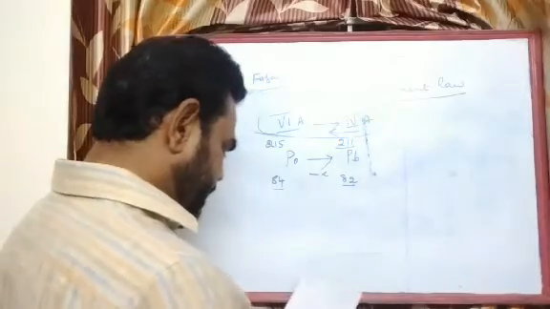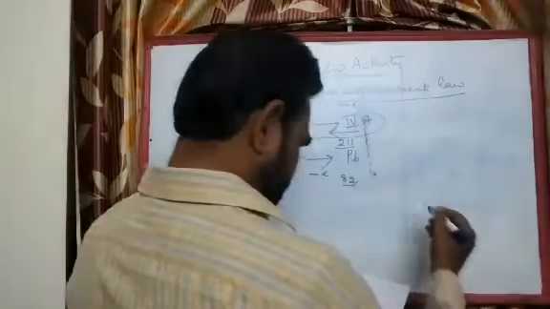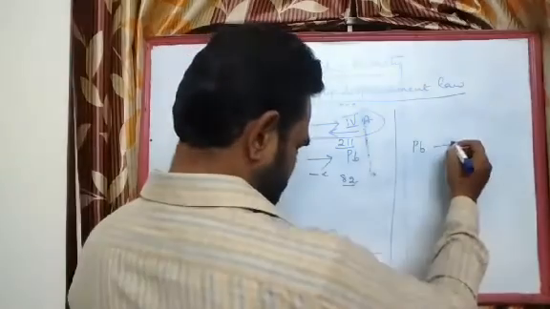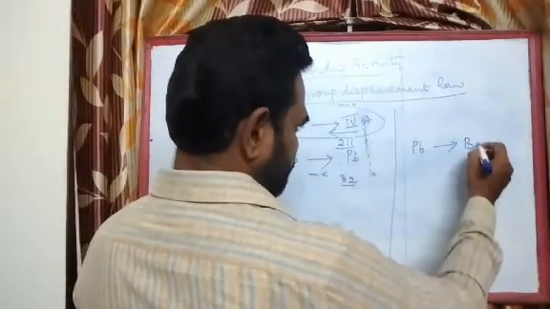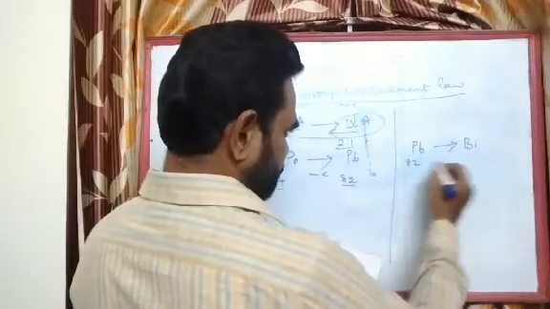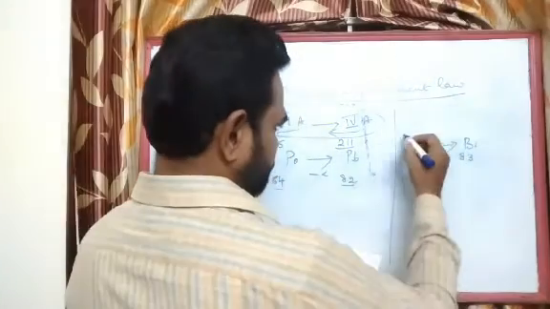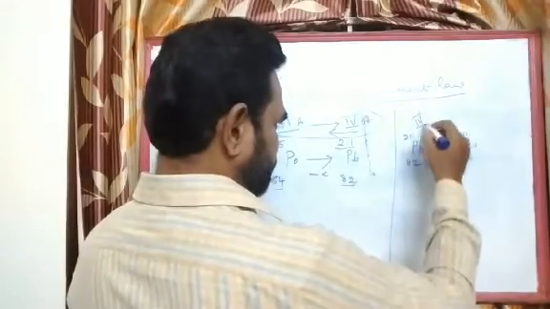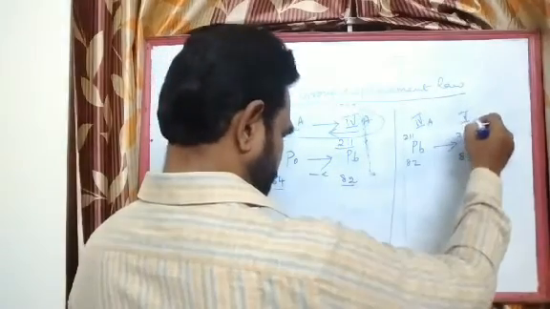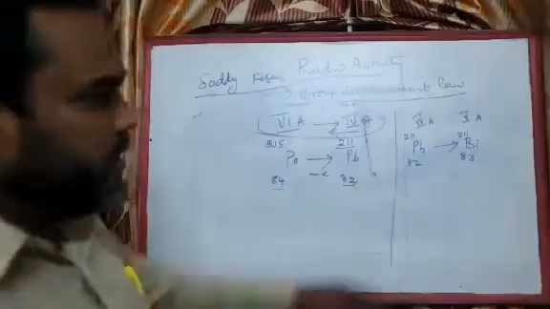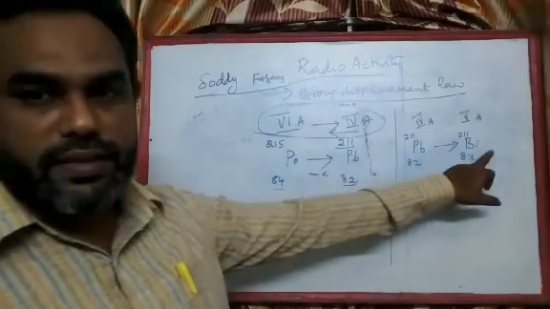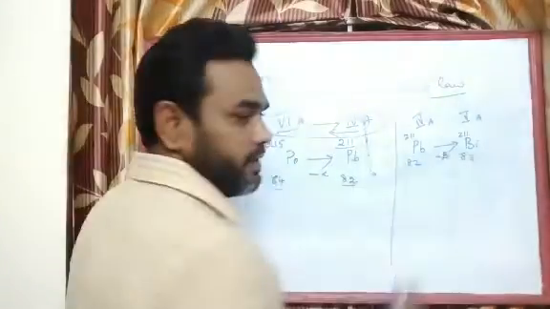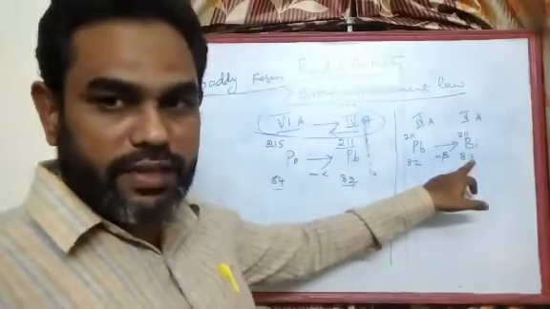Okay, by emitting a beta radiation, let us say, here lead disintegrates to become bismuth by emitting a beta radiation. Okay, so atomic number increases by 1.